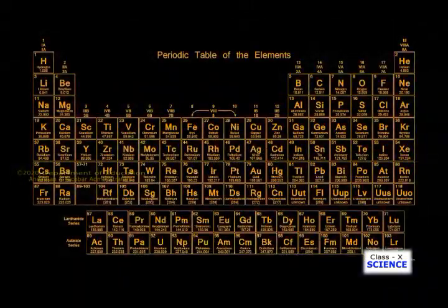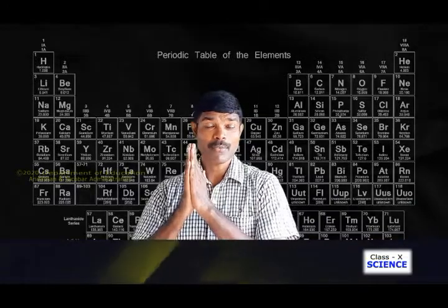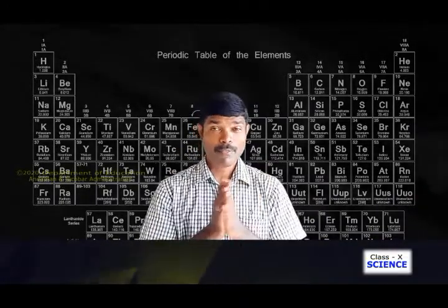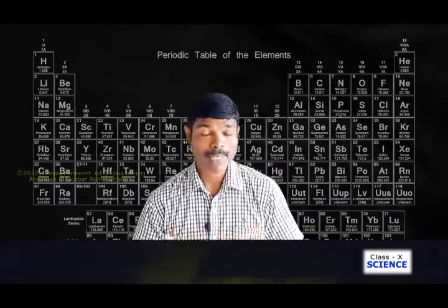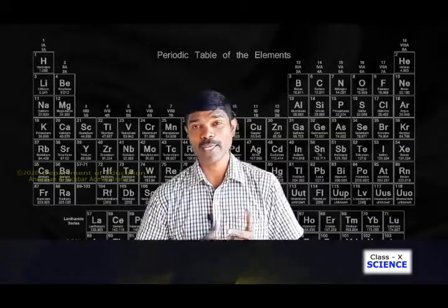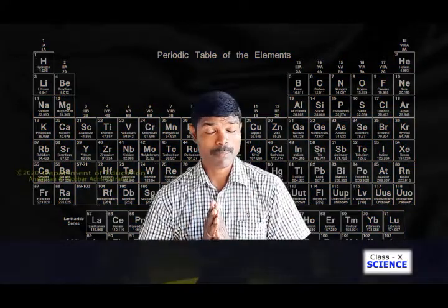Now look at the picture here, the modern periodic table in which the elements are arranged. In the modern periodic table, there are 18 vertical columns, which we call groups, and 7 horizontal rows, which we call periods. So in the modern periodic table, there are 18 groups and 7 periods. Let us see the arrangement of elements in the modern periodic table.